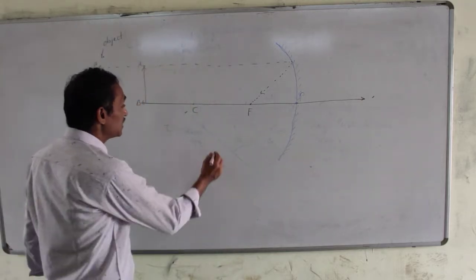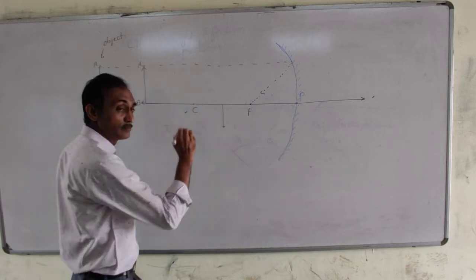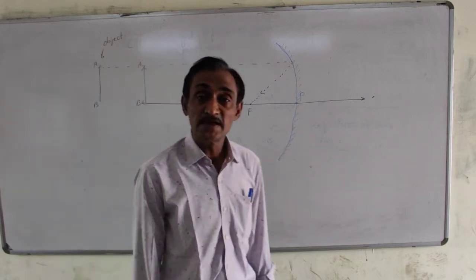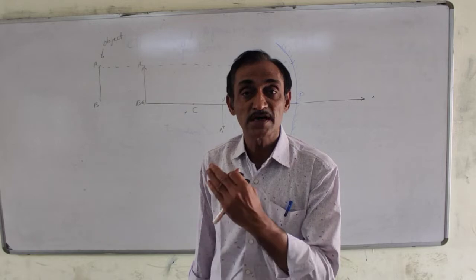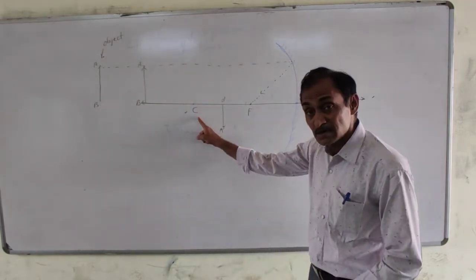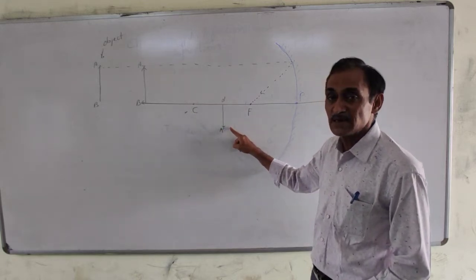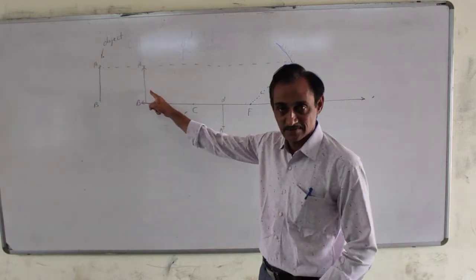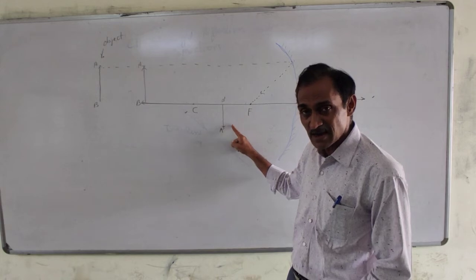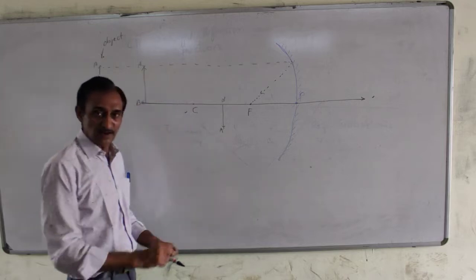So the image will form between C and F. This is A prime, B prime for this AB. When object is beyond C, beyond center of curvature, then image is between C and F. But the size of image is smaller than object. Small, diminished image. Inverted and real. Right? Inverted and real.